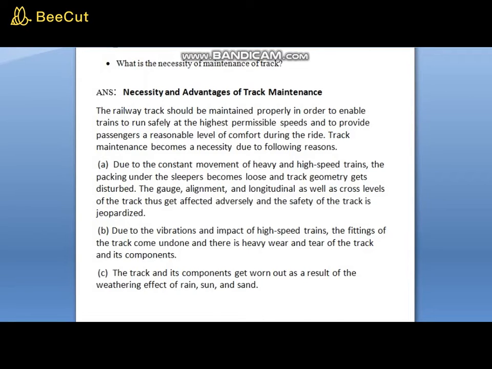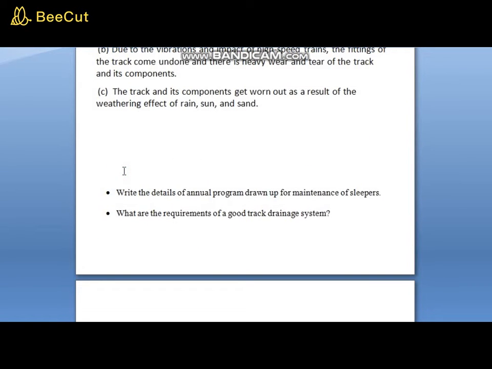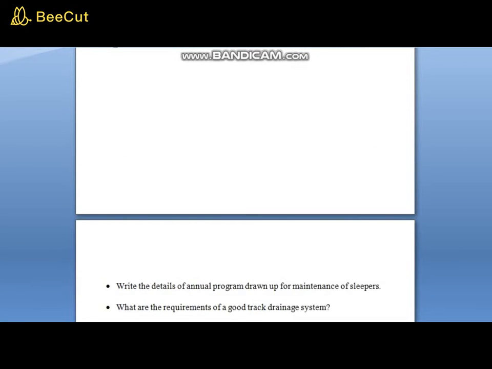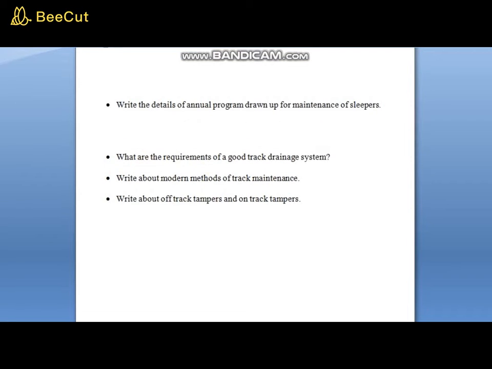Now let us see our next question. The next question is about writing details of the annual program drawn up for maintenance of sleepers. We need to talk about the annual program of maintenance of sleepers.